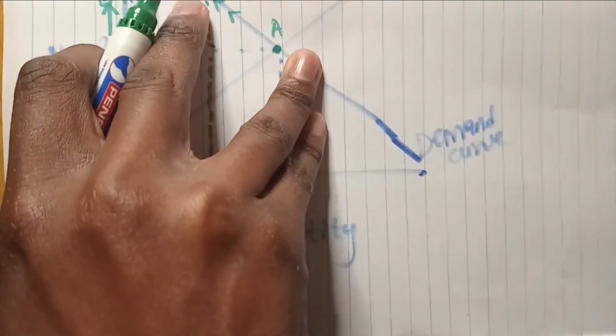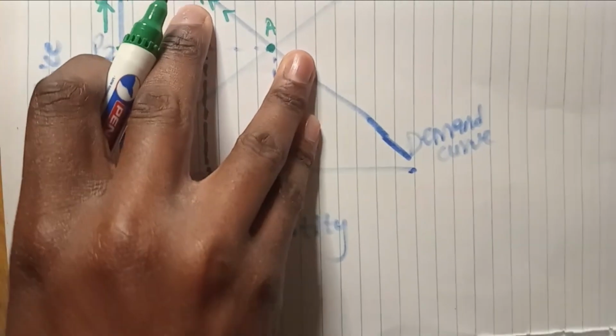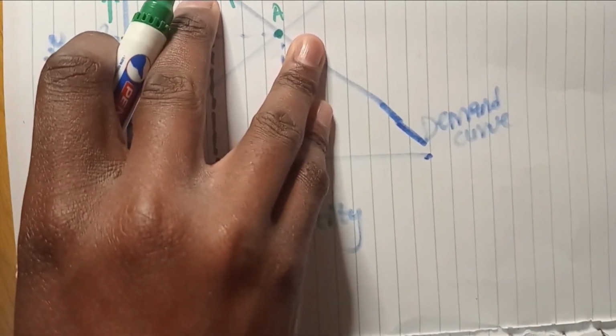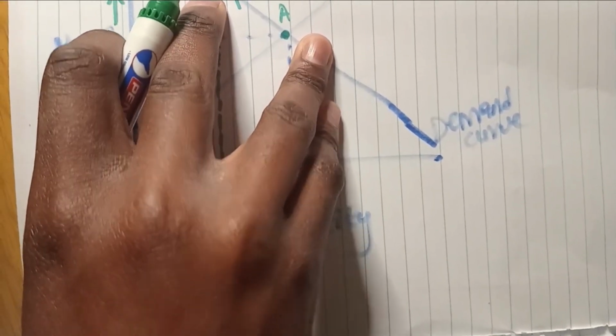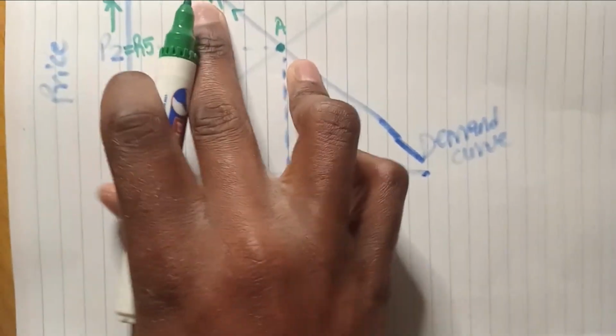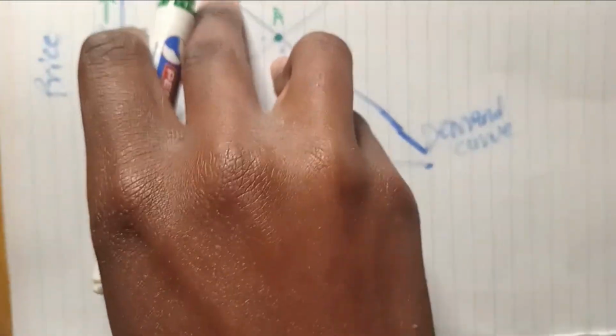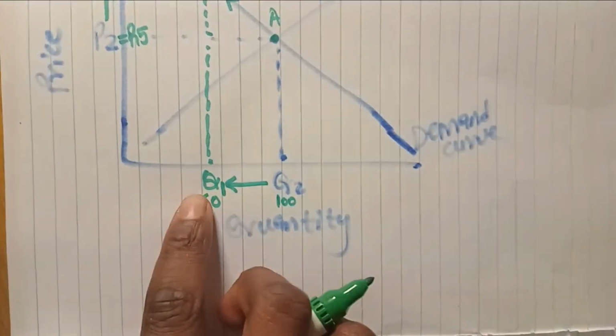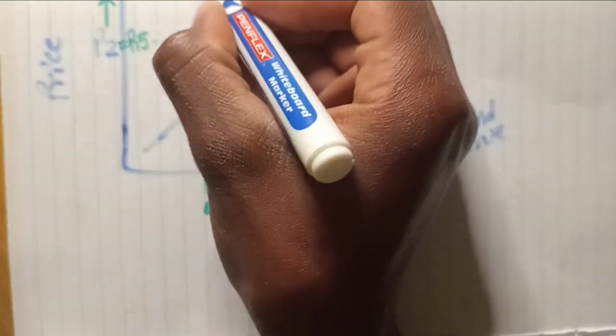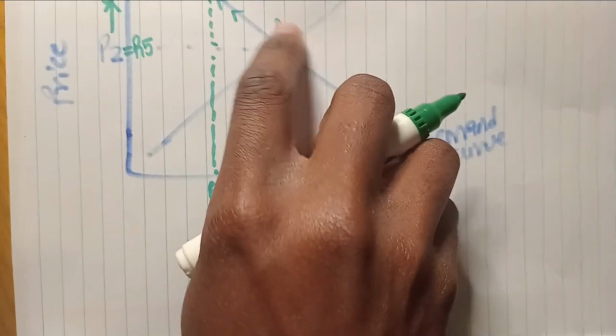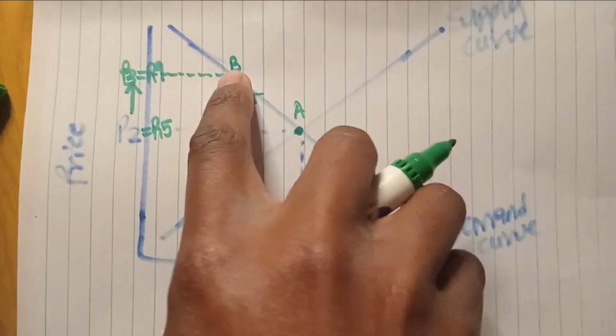Because the price has gone up. If the price increases, the quantity demanded will decrease, as you can see, from A to B.